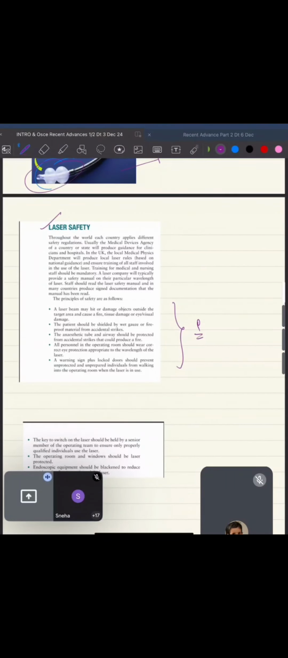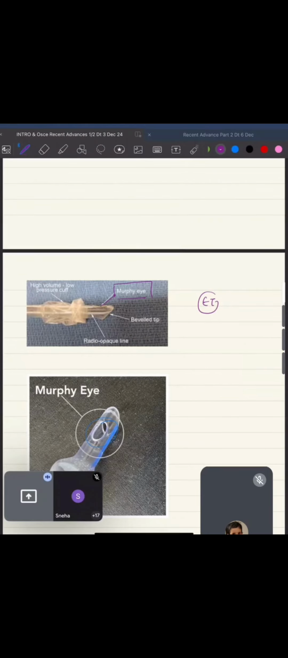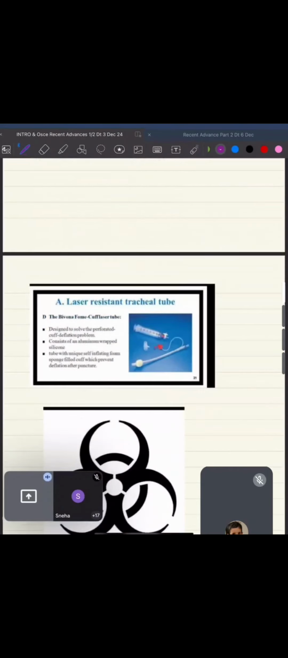Okay, there are multiple name tubes over here. This is the Norton's tube. This is the Mallinckrodt tube. Please see this again. I'm saying see this double cuff. Okay, and now this is the normal ET tube. Here what you should remember is this thing is called as Murphy's eye over here, and we have a radio opaque line over here, right? Okay, again this tube is called as Bivona foam tube.